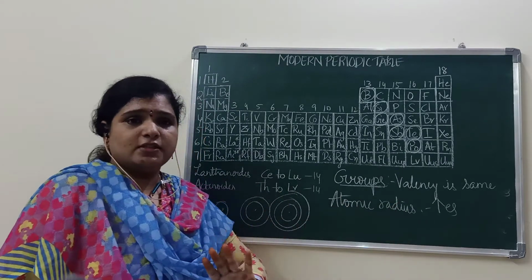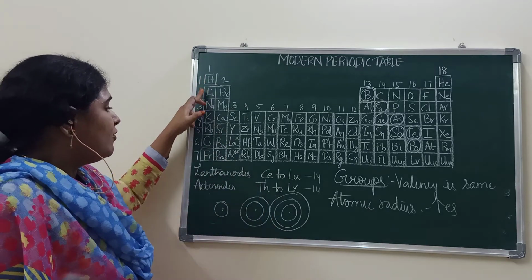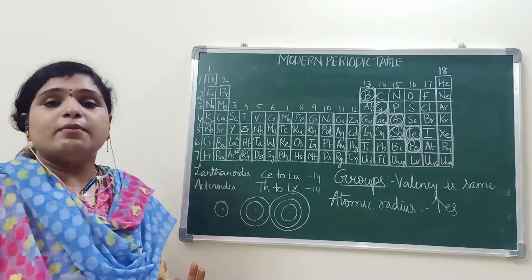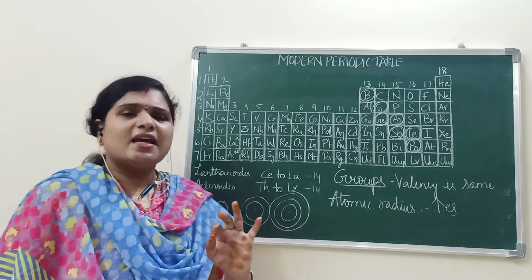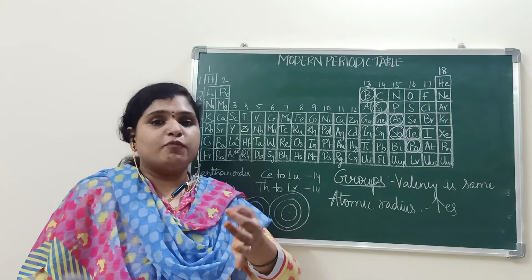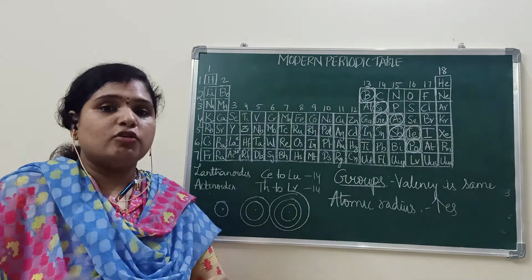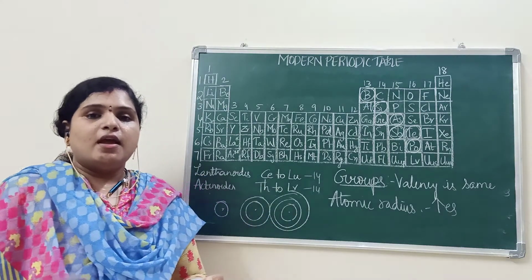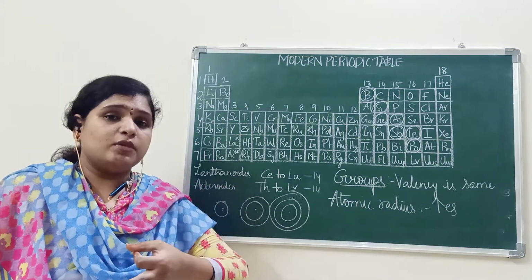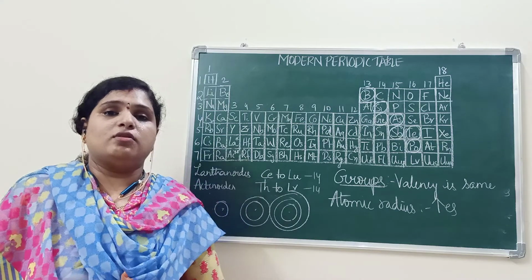Atomic radius increases, you know. And what about the metallic character? Metallic character is nothing but forming a positive ion, an electropositive ion. And for forming an electropositive ion, that means for losing an electron.